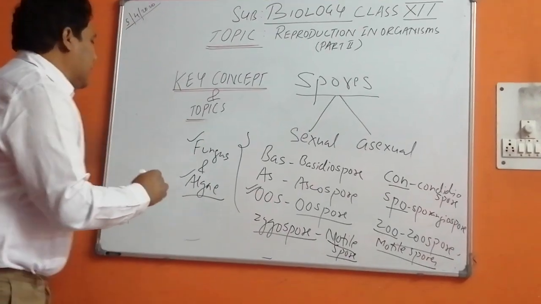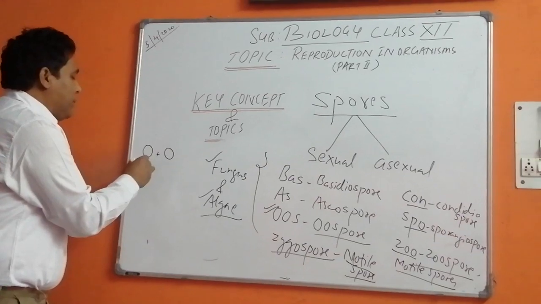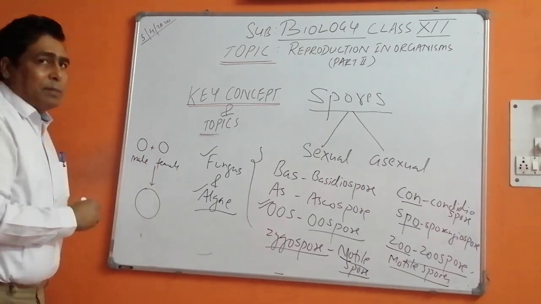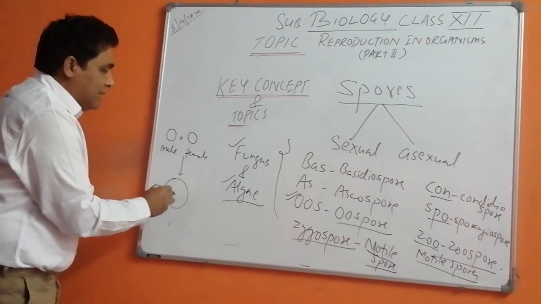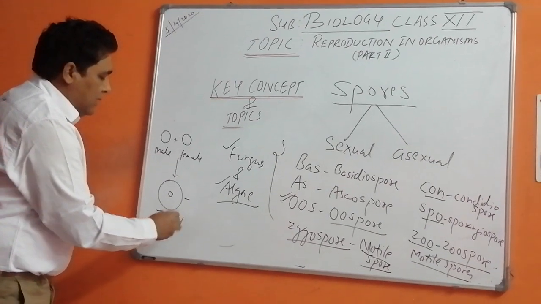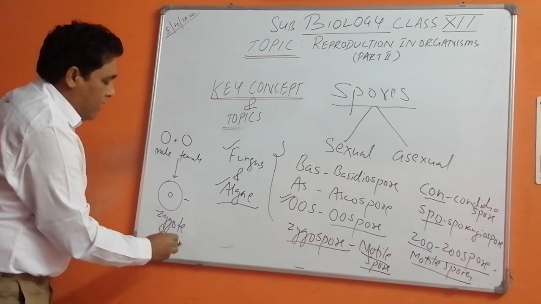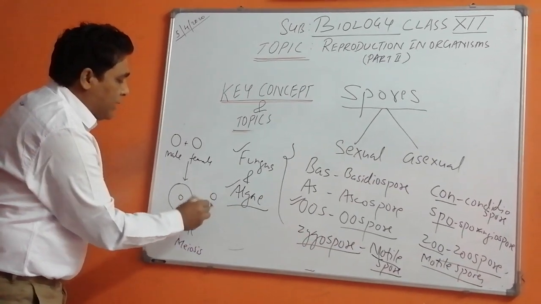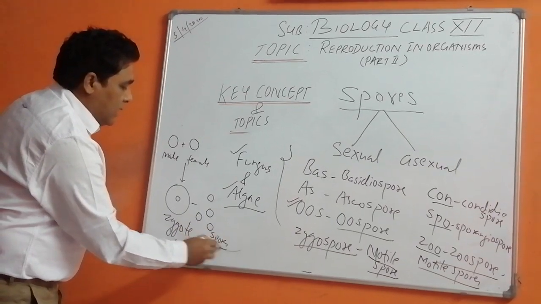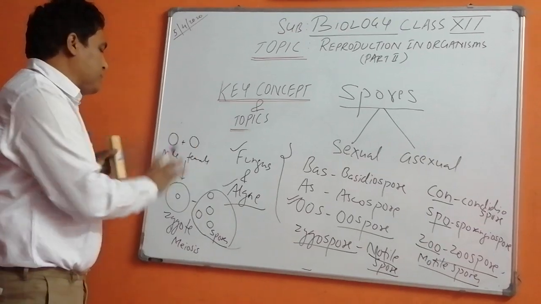So in case of algae, what happens is when the two gametes, this is a male gamete and this is a female gamete, fuse, a zygote-type structure is formed, and this zygote undergoes meiosis and produces a number of spores. And these spores then are going to spread the species.